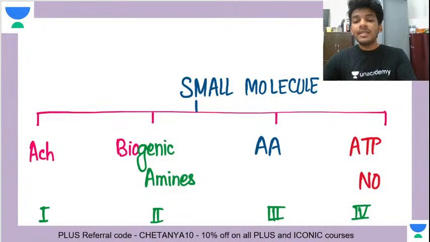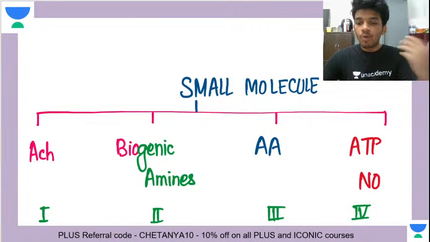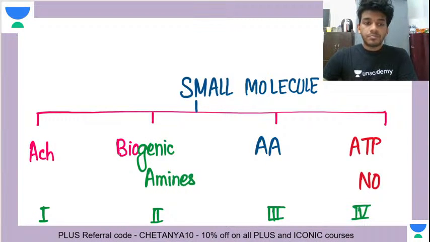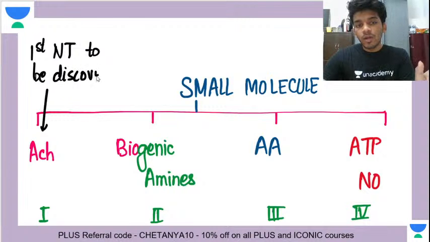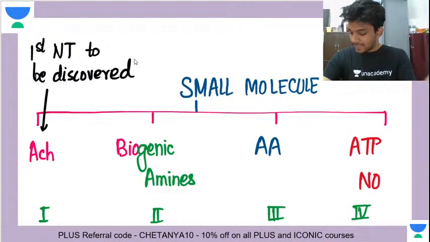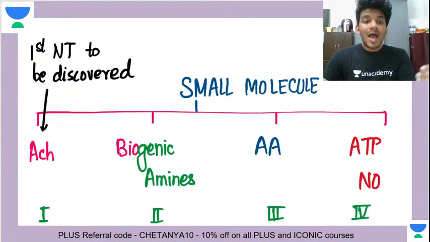Okay, if this much is enough, let's move to the second kind of classification, which is mainly there for the small molecules. Sometimes a question has been asked from this classification. Which was the first neurotransmitter that was discovered? The first neurotransmitter to be discovered was acetylcholine. So scientists said that since this is the first to be discovered, let's put it into class 1. So the class 1 neurotransmitter is acetylcholine.